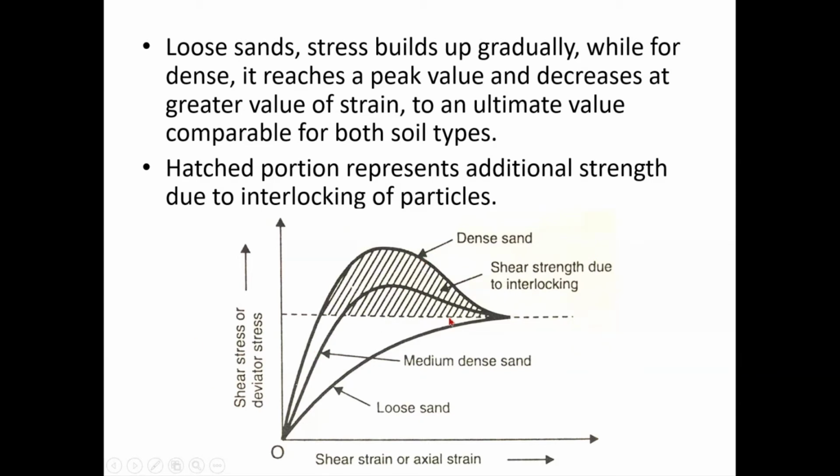So this is the stress strain behavior of loose sand, medium dense sand, and dense sand. You can think about it like a very hard material and a soft material, isn't it? Loose sand and dense sand. You have seen similar graphs already in your solid mechanics for different types of materials, correct? So you can correlate it with how dense a material is. If it is a very dense material, maybe it will undergo brittle failure, isn't it? But this one may be plastic failure, right? So you can correlate it with the behavior of material like that, correct?